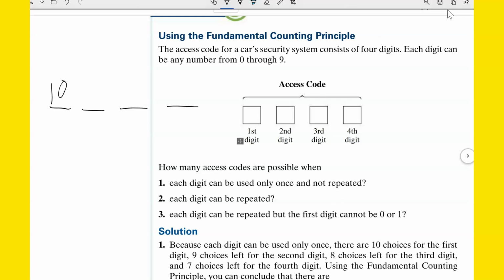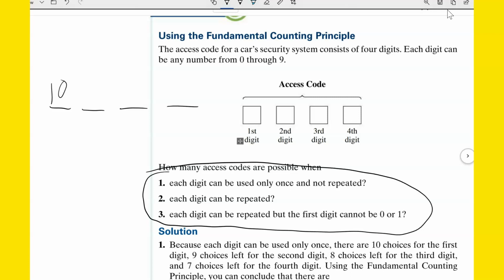I forgot to read these stipulations down here. Number 1, each digit can be used only once and not repeated. So we have 10 choices for the first digit. It can be anything. But then for the second digit, we can't use the same one we just used. So how many choices do we have for the second digit, once we've already picked the first digit?